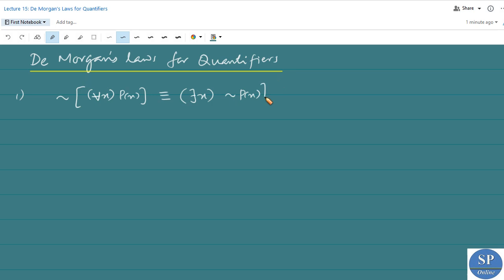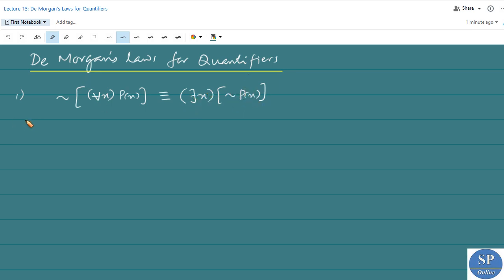That is, negation of this universal quantifier is logically equivalent to the existential quantifier of the negation of